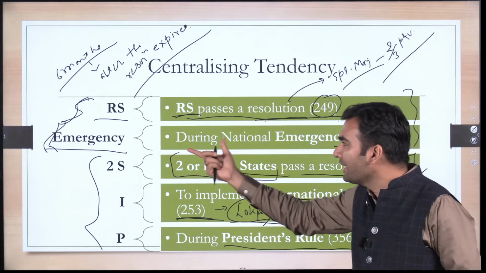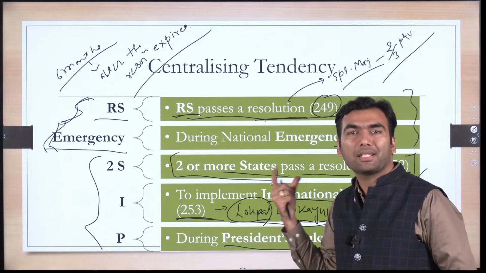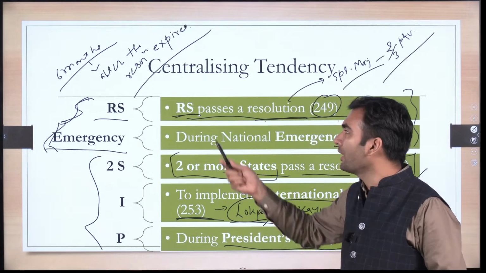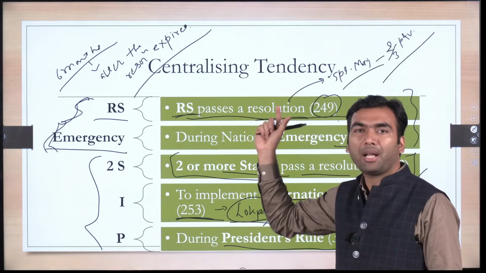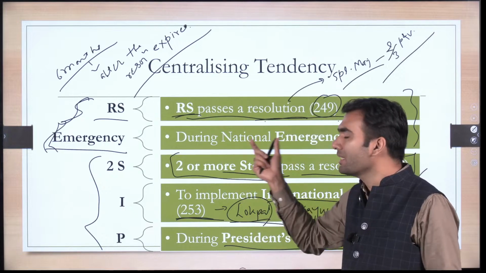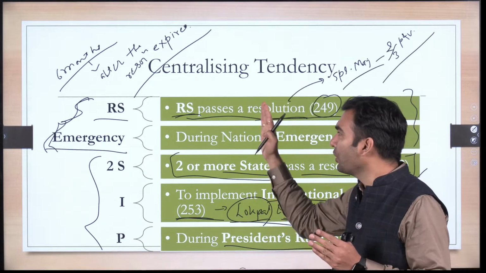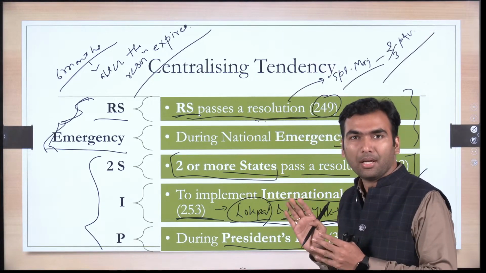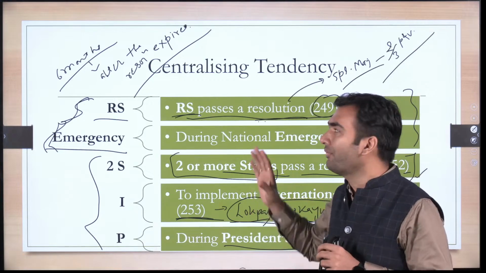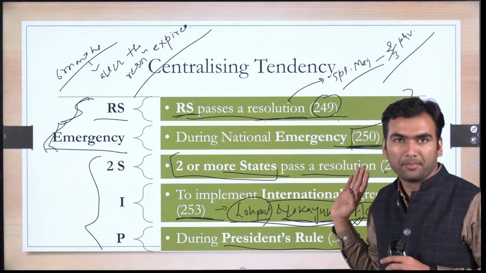So here, because there is a proclamation of emergency in place, that's why Parliament has got the power to legislate on state list. Here, because Rajya Sabha has passed a resolution, because of the resolution, Parliament has got the power. Here, because of the emergency proclamation, Parliament has got the power. So as soon as this resolution ceases to exist, or as soon as this emergency ceases to exist, there is a 6 month window. After that, the law will also cease to exist.